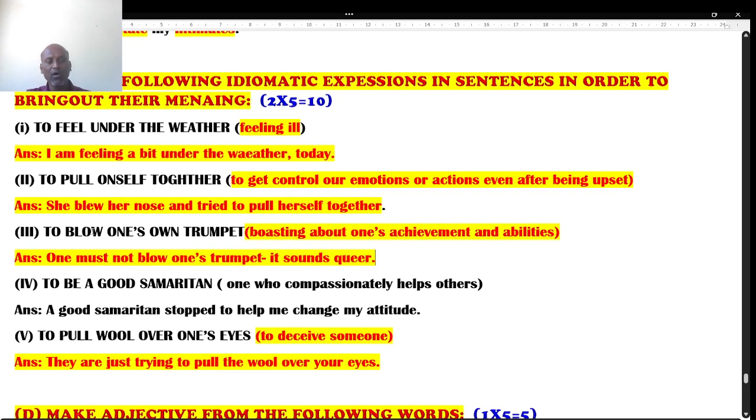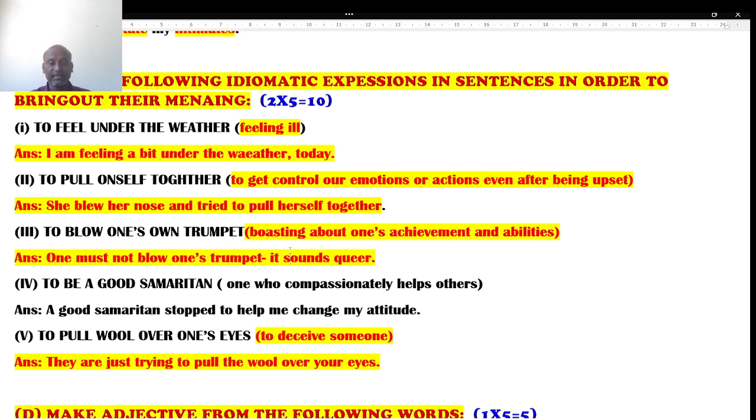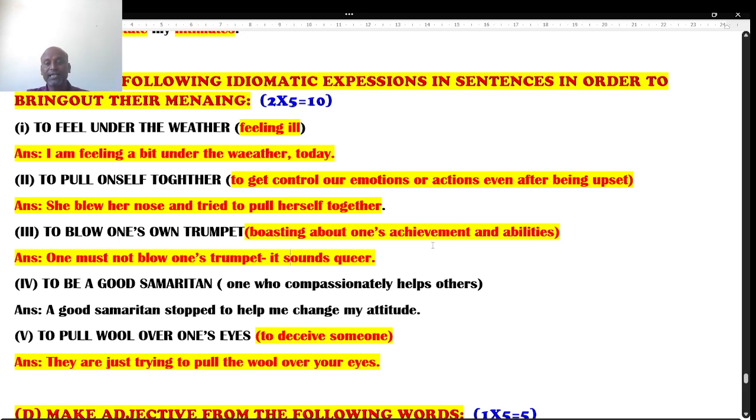Next one, to blow one's own trumpet. You know very well that अपने बंडल बढ़ाई मादेवा something we say that अपने बारे में ही boasting करते जाना किसी का नहीं सुनना, that is like boasting about one's achievements and abilities. I have used it. One must not blow one's trumpet. It sounds queer, is the answer.